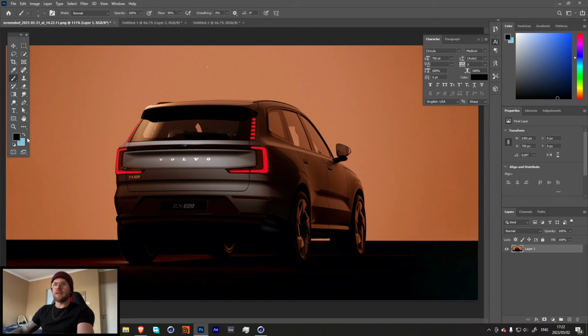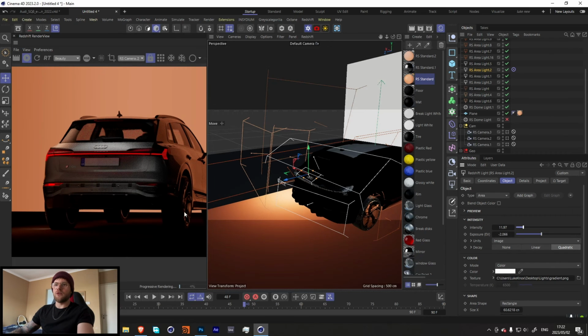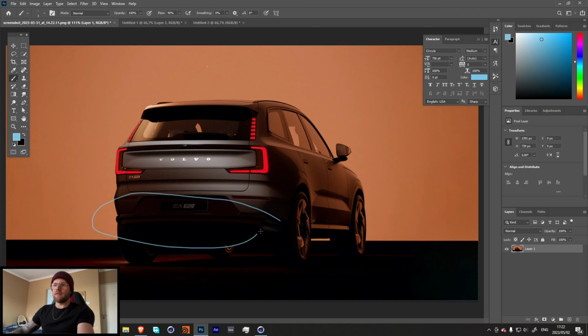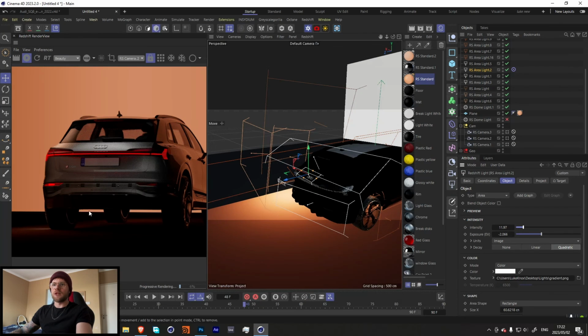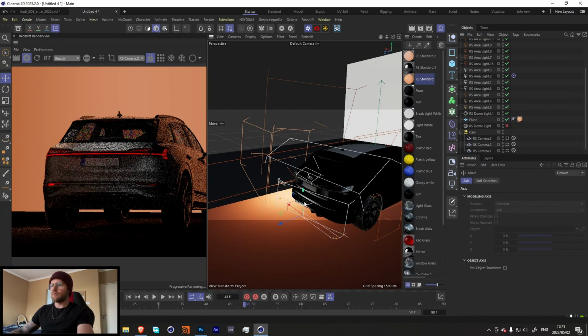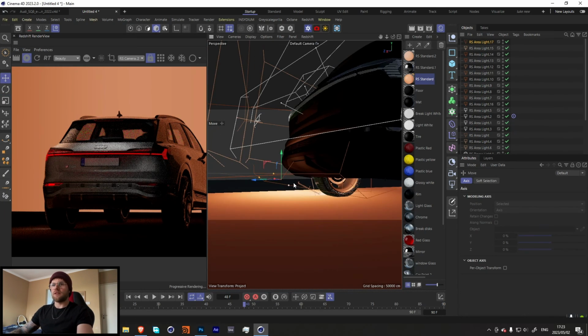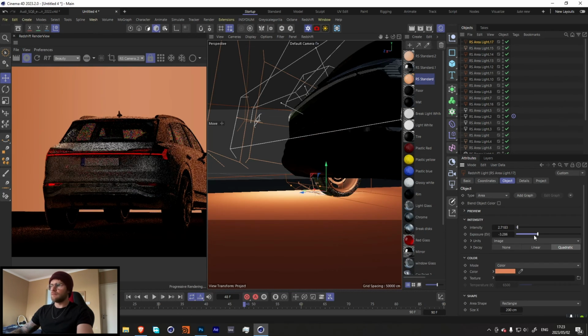Nice. The only thing that we're missing out on, looking at this render in comparison to our render, is that we are completely losing our bumper over here. Compared to this, where we have this light over here that's highlighting our bumper. It's very subtle, but it's enough that you can see it. Compared to ours over here, where you completely lose it. So let's go and add in another light. And now it's subtly lit over here.